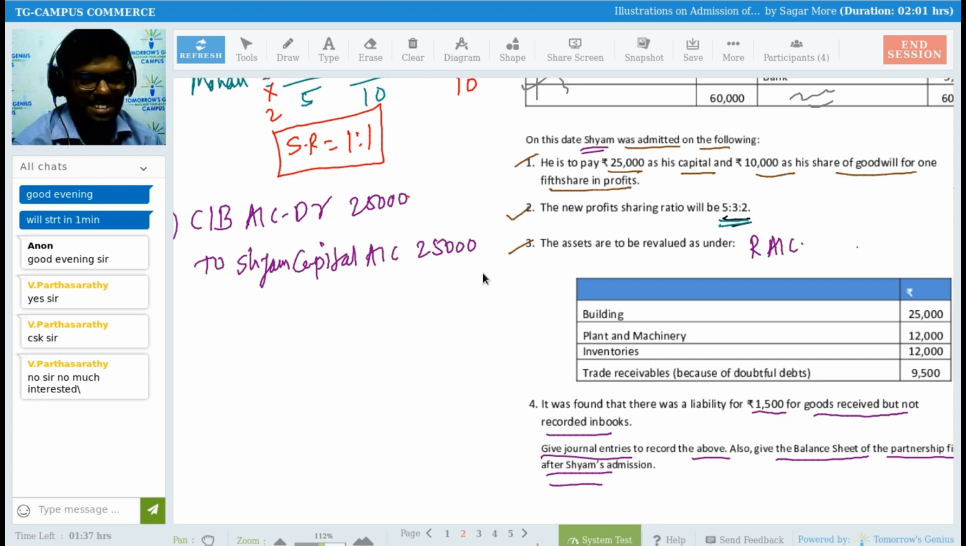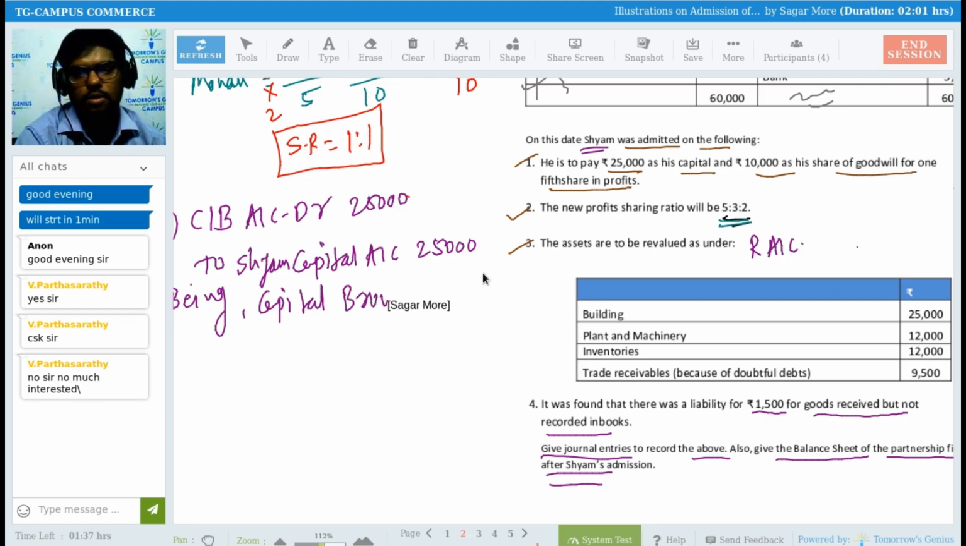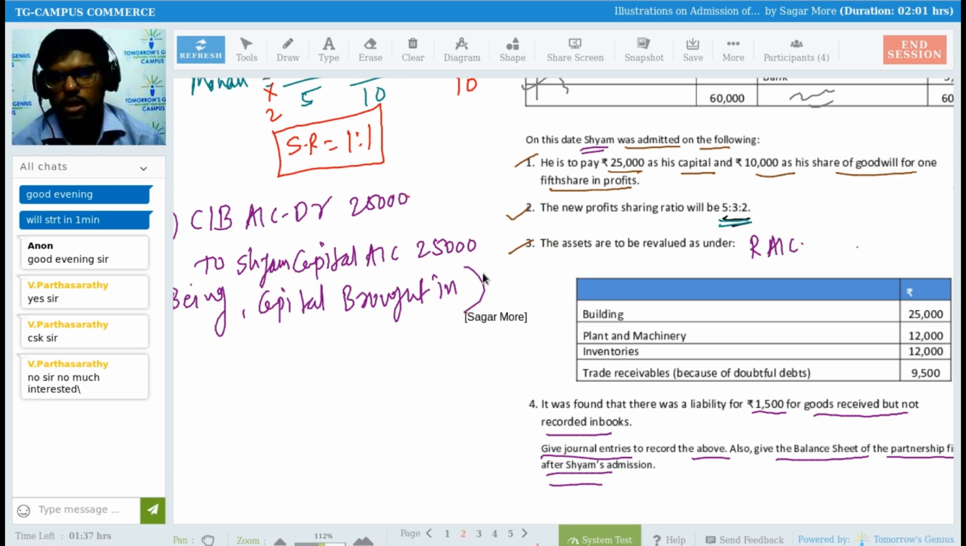So we pass the first journal entry, that is capital of rupees 25,000 brought in by Sham. We pass the journal entry: cash or bank account debit to Sham's capital account. I will write the journal entry narration here, being capital brought in, right? You can write a simple narration, no issues in that.